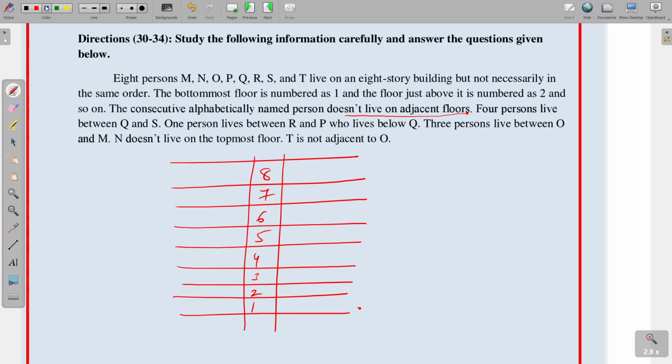See the first one, four persons live between Q and S, one person lives between R and P who lives below Q, and three persons live between O and M. N doesn't live on the topmost floor and T is not adjacent to O. Okay, so there are more possibilities we are getting. So see the first point.